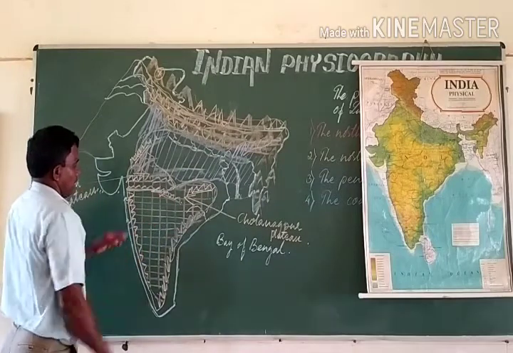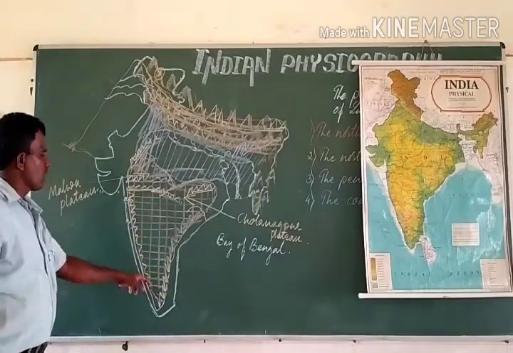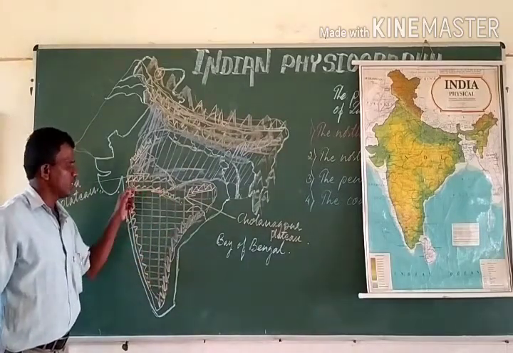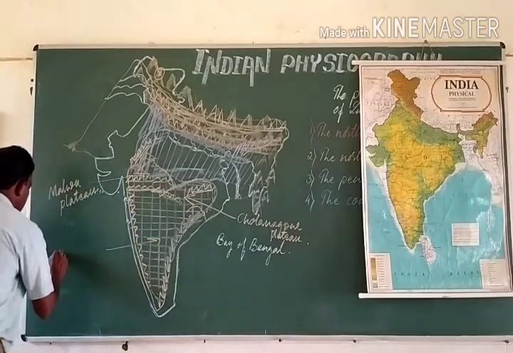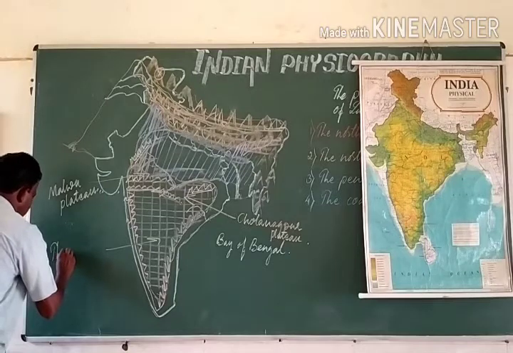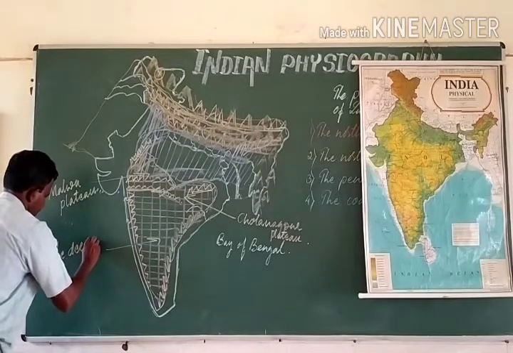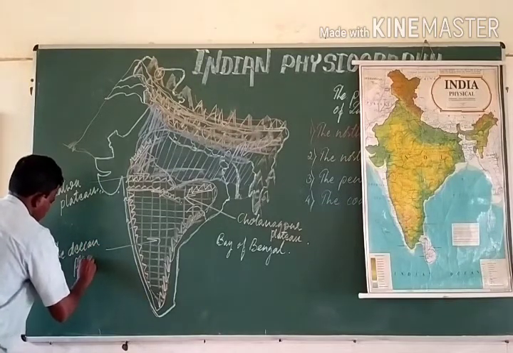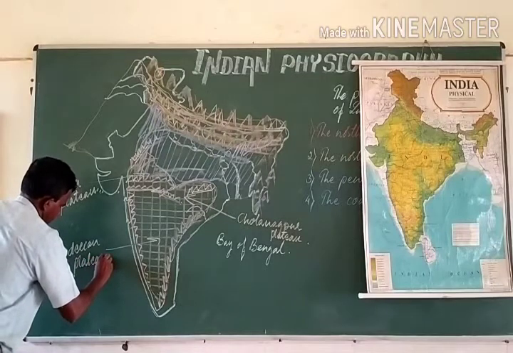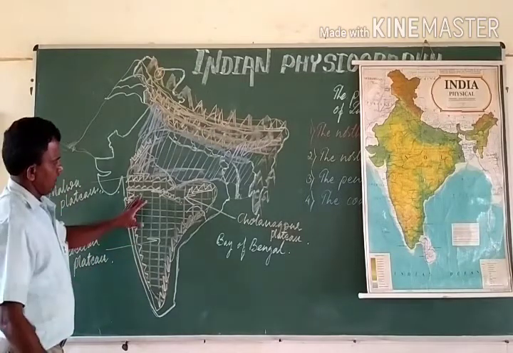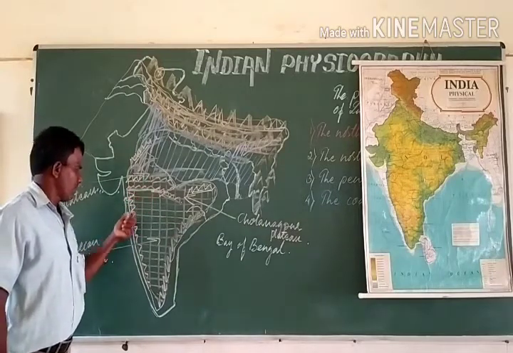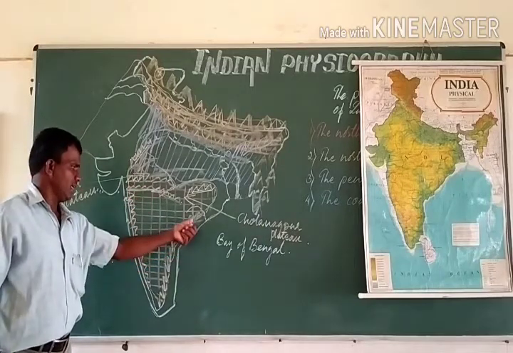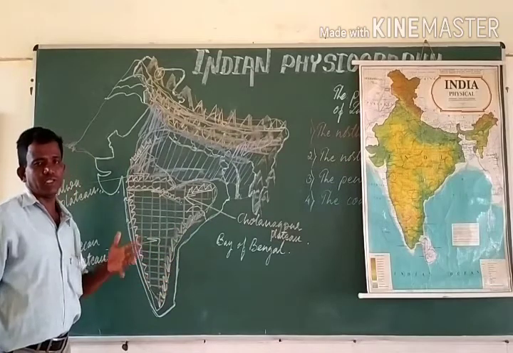And the major part of the peninsular plateau which is south of these Vindhyas is said to be the Deccan Plateau. The Deccan Plateau is surrounded by Vindhyas on the north, Western Ghats on the west, and Eastern Ghats on the east.